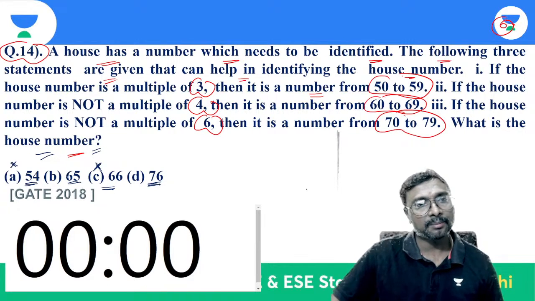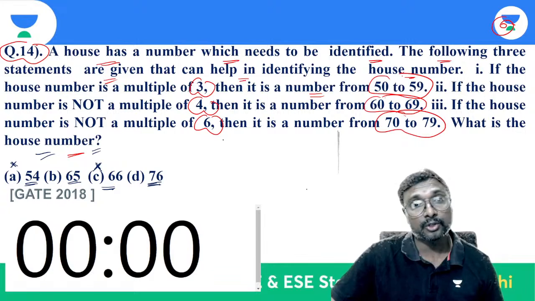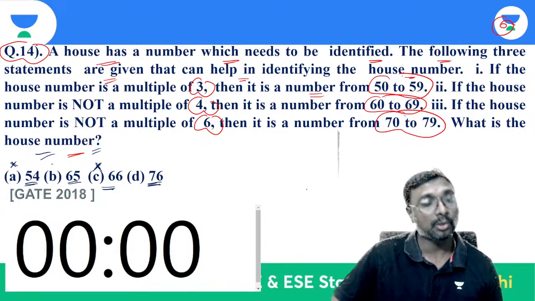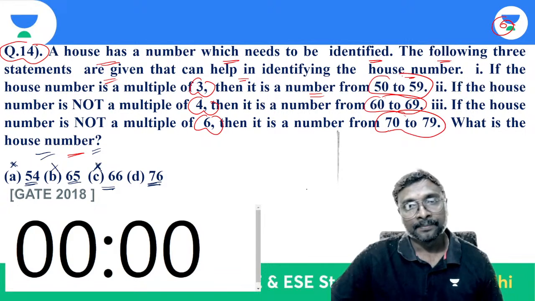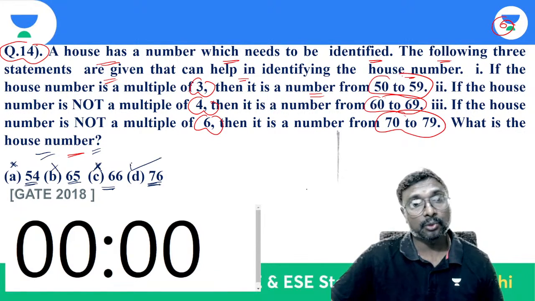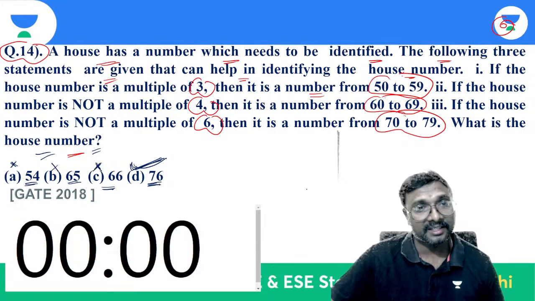It should not be a multiple of 3, right? Yes, it is not a multiple of 3, but it should be a multiple of 6, right? Is it a multiple of 6? So it is not satisfied. Then which one do we have to select? The 76 is the only one which is satisfying, right?